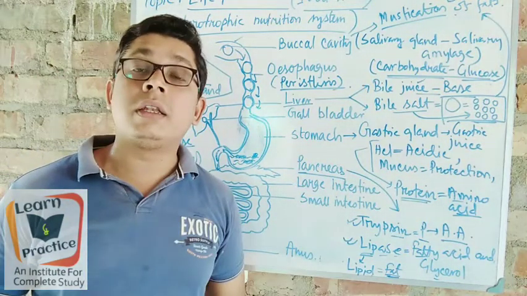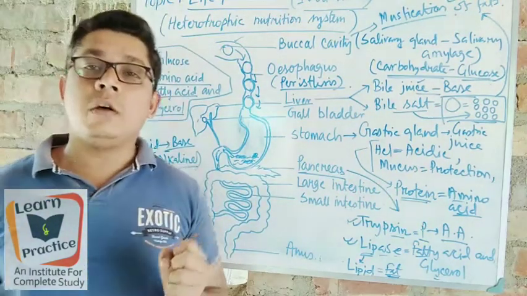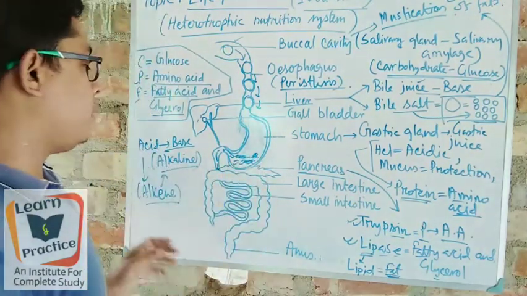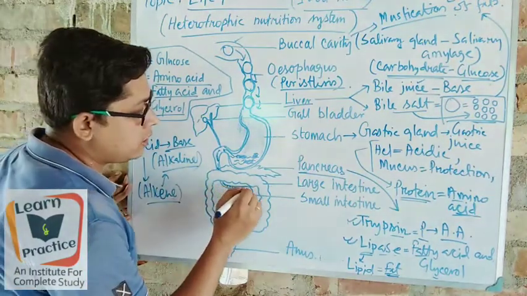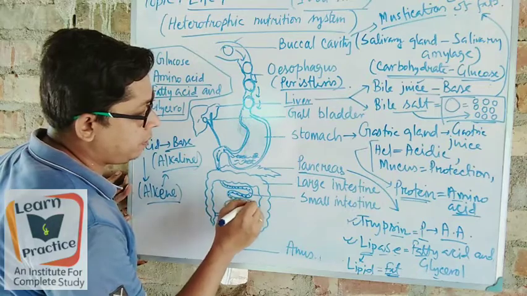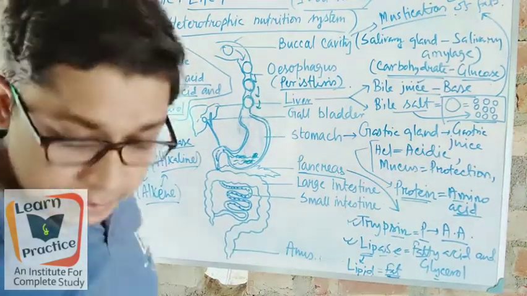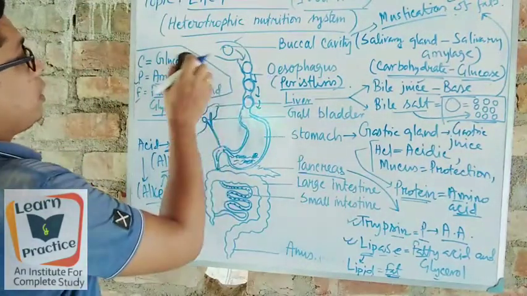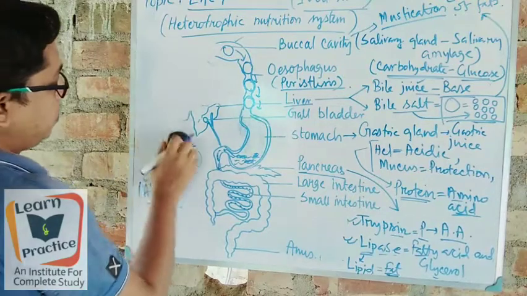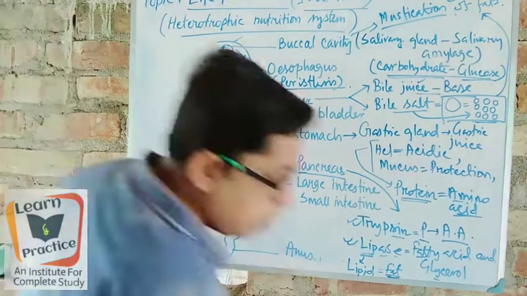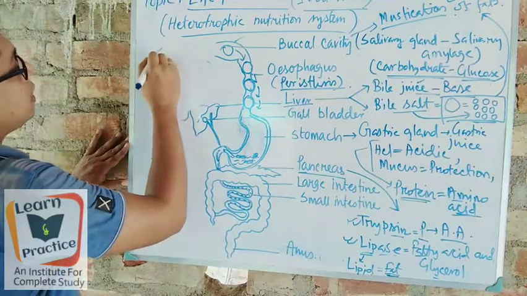Now as a nutrient, it has to be absorbed in our body. It will happen now. The simplest part of the food is coming towards the small intestine. You have read that there are a few finger-like projections present inside the small intestine, right?